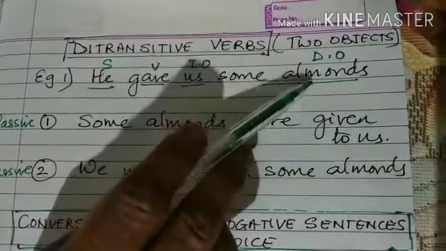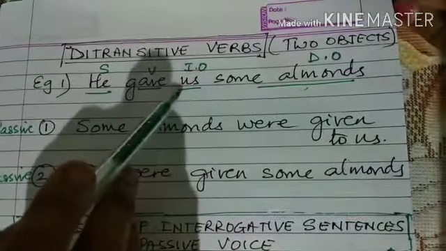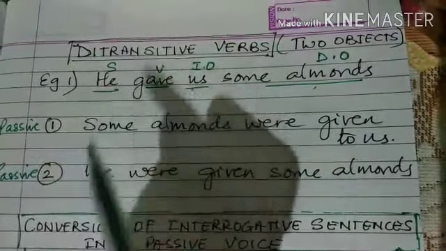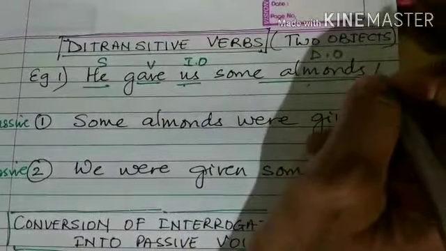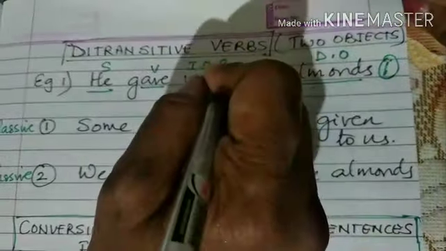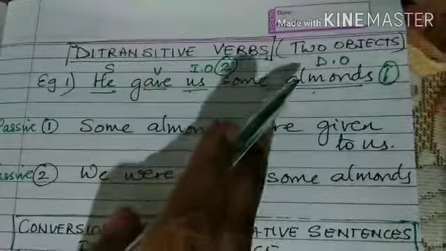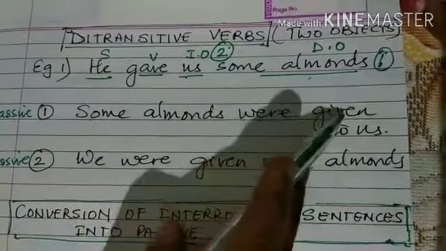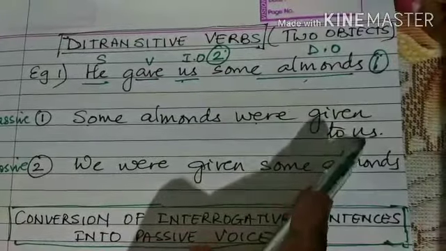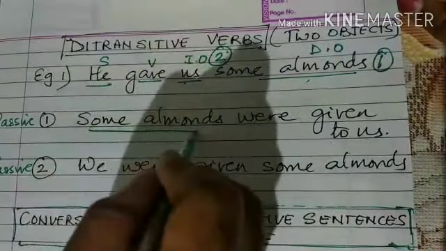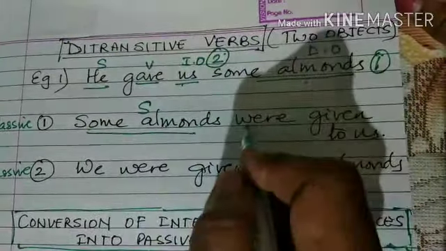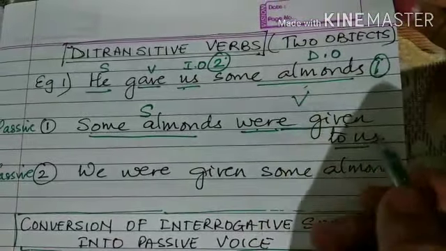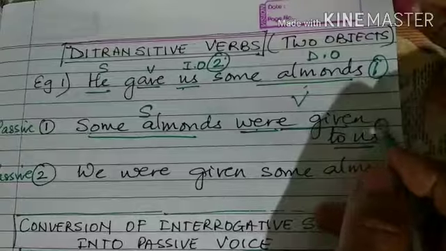Almonds, that is the direct object, and to whom, that becomes the indirect object. So since we have one object and a second object, we have two passive sentences. Some almonds were given to us by him. So this becomes the subject, this becomes the verb, and this becomes the object, to us.